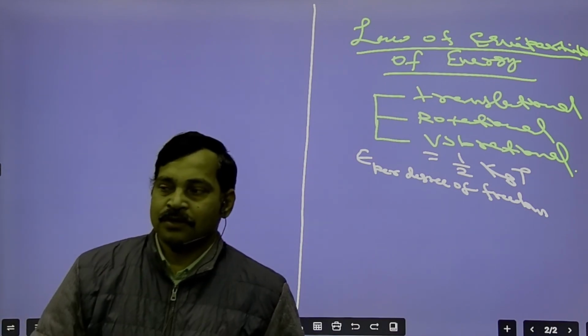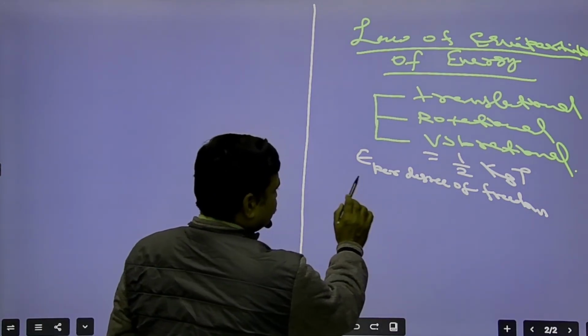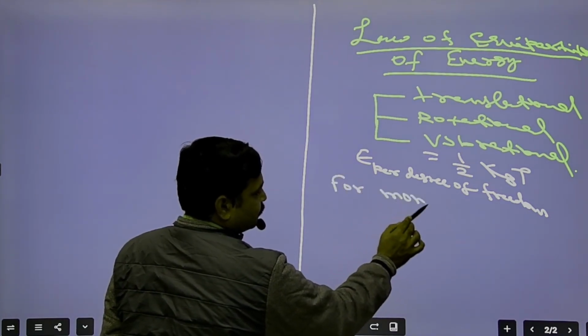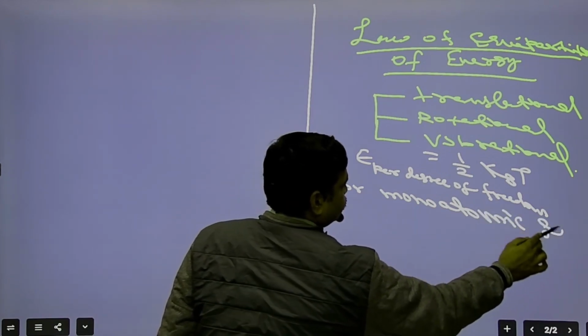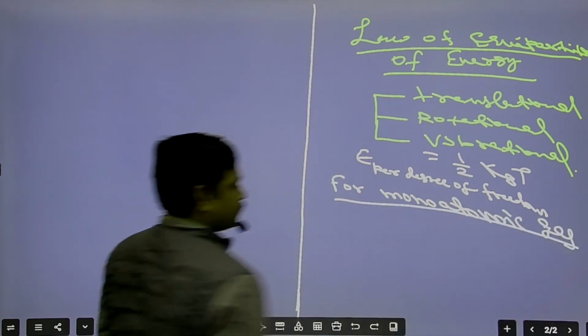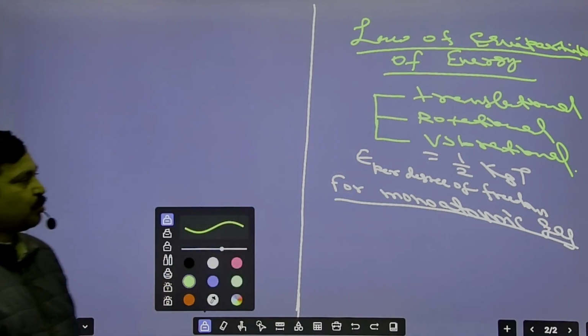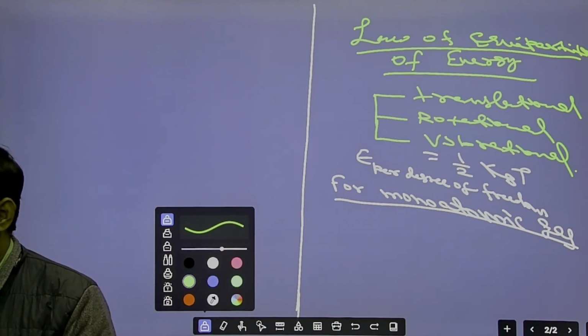So for monoatomic gas, what are the degrees of freedom?